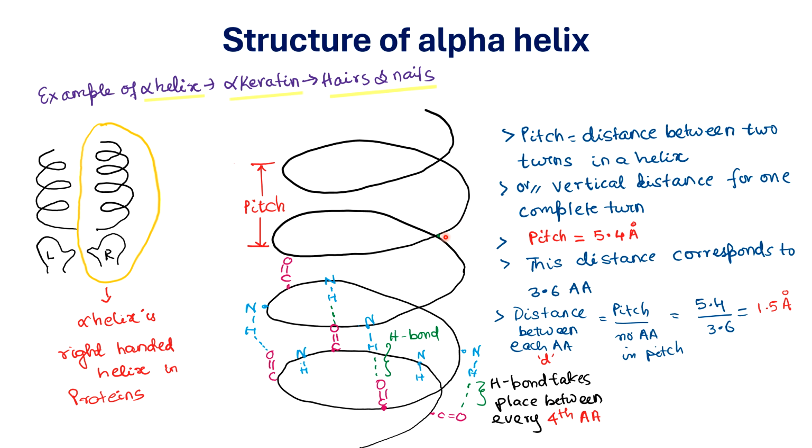Another point which you have to remember here is that if you consider the hydrogen bond, we already discussed that the first and the last amino acid do not take part in the hydrogen bond. Also, hydrogen bond takes place between every fourth amino acid. Every fourth amino acid participates in the hydrogen bond in case of your alpha helix. That's all about the structure of alpha helix. Now you can just remember some examples of it. Alpha keratin, which is present in hairs and nails, is an example of alpha helix.